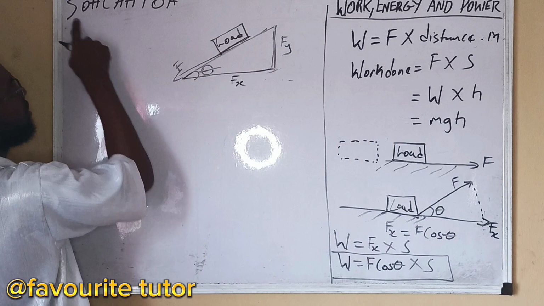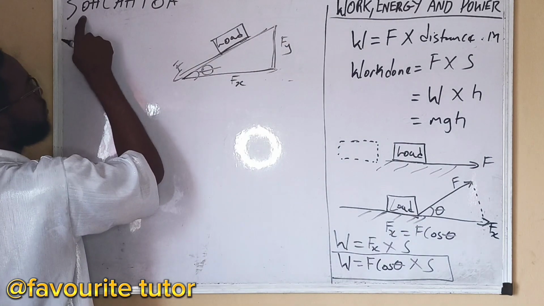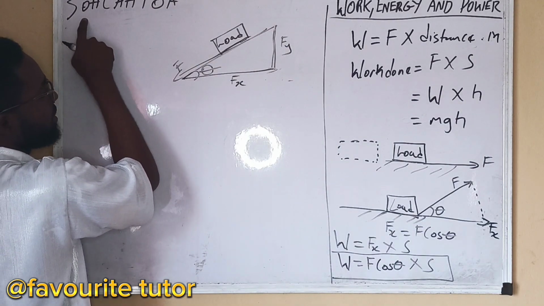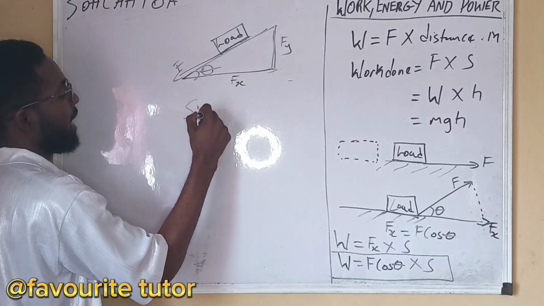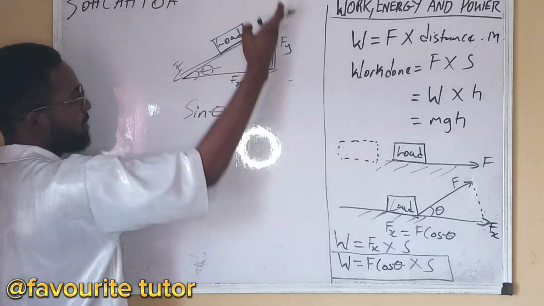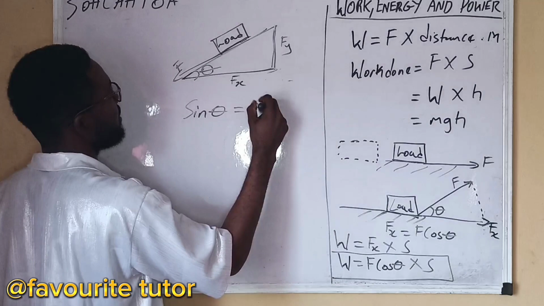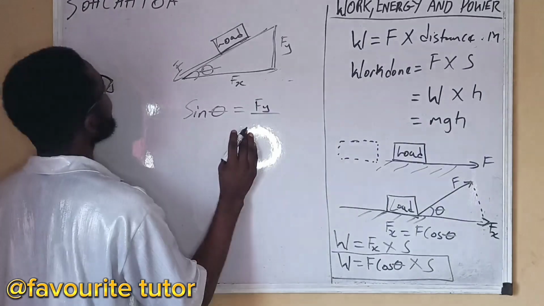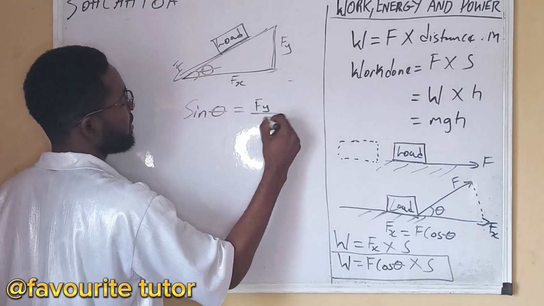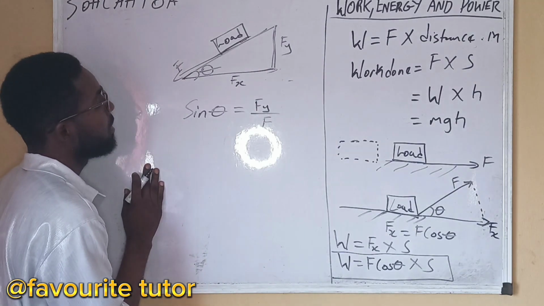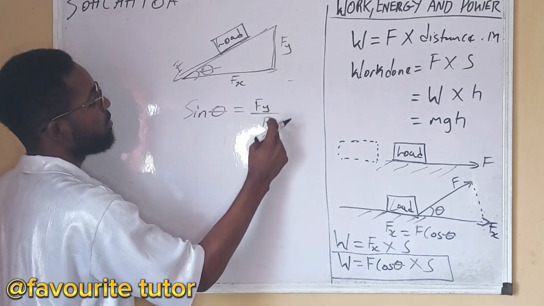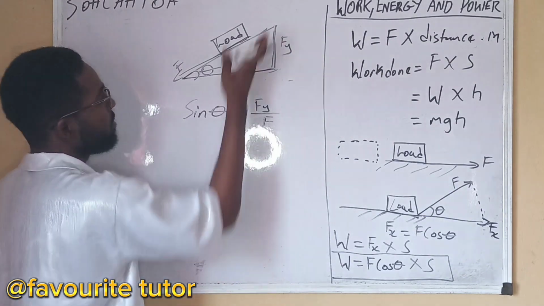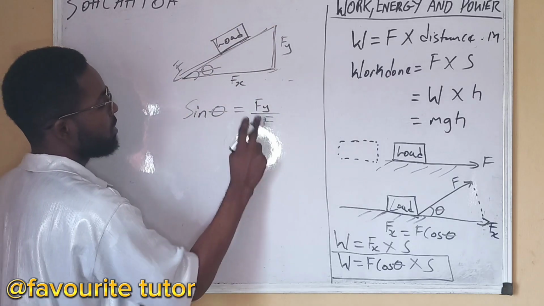To get this vertical side, I'm using sine. Sine theta is equal to opposite over hypotenuse, which is the net force.